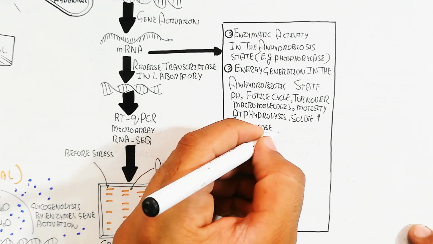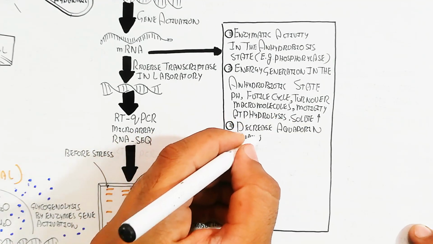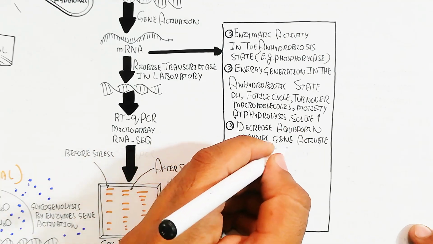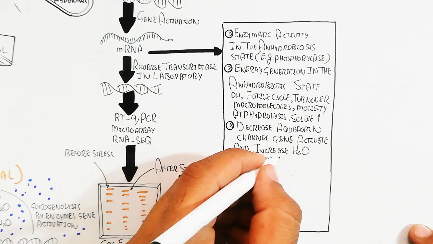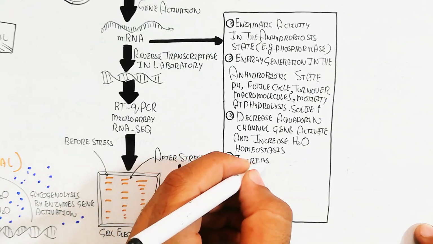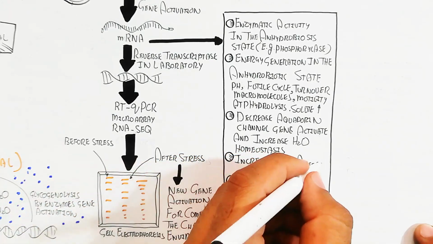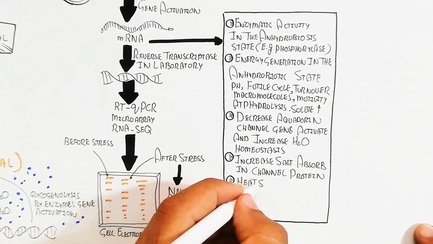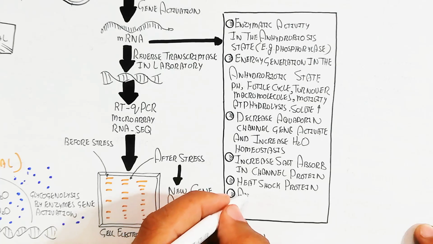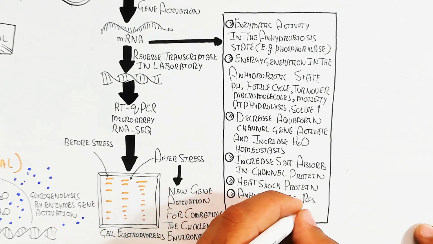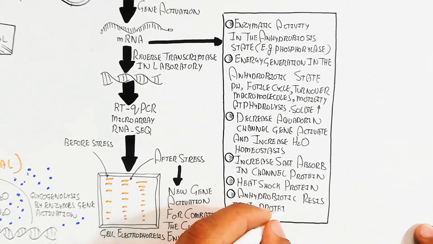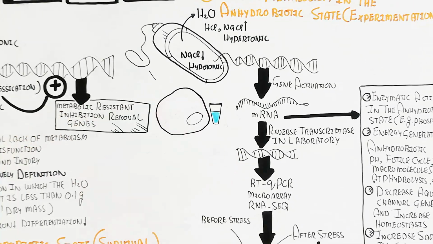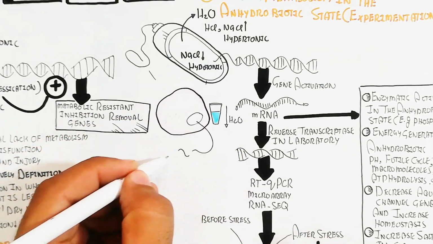Motility, ATP hydrolysis, solute increase, decrease. Aquaporin channel gene activation increases water homeostasis, but it can also be increased during the hydration time. So there is an increase in salt absorption, channel protein and heat shock protein during the anhydrobiosis, and the anhydrobiotic resistant protein due to the mRNA transcription will make cellular anhydrobiosis resistance possible.